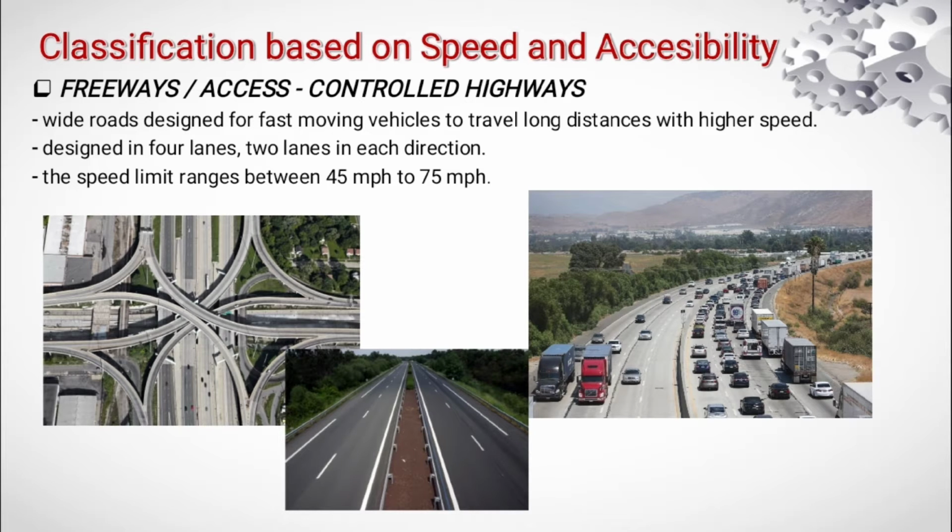Traffic movement on freeways is continuous and unhindered because there are no railway or road intersections. Parking and walking are strictly prohibited on freeways, and they don't have footpaths on either side of the roads. The minimum and maximum speed limits vary from country to country, and range between 45 miles per hour to 75 miles per hour.